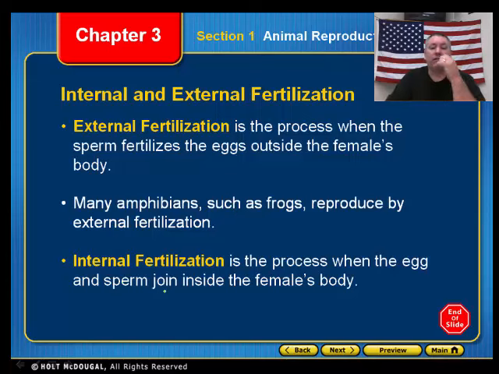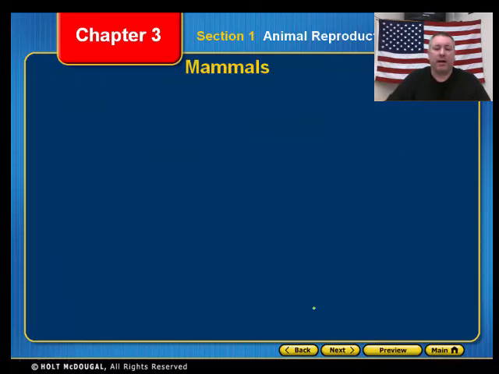Well, here's an example here. Internal fertilization is the process where the egg and the sperm join inside the female's body. They come together inside the female's body, and then they develop right there. They fertilize inside the female's body. Obviously, you could probably imagine that is how humans are reproduced.